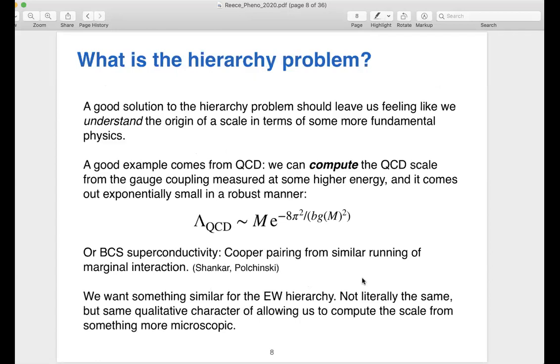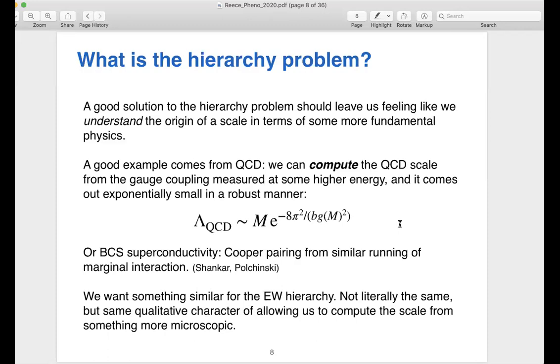So from my point of view, that's what the hierarchy problem is. It's why is there this large ratio of scales? Can we understand it in terms of something more fundamental where we're not putting in an enormously large or small number by hand? And a good example of an understanding of a hierarchy comes from QCD. We don't worry about this problem for the QCD scale because we can calculate the QCD scale, and we see that if we put in a reasonably small input parameter, which is a gauge coupling measured at some high scale, then there's this well-known phenomenon of dimensional transmutation where we get a small scale out, which comes from an exponential, because the coupling runs logarithmically over many decades in energy and gradually becomes large.